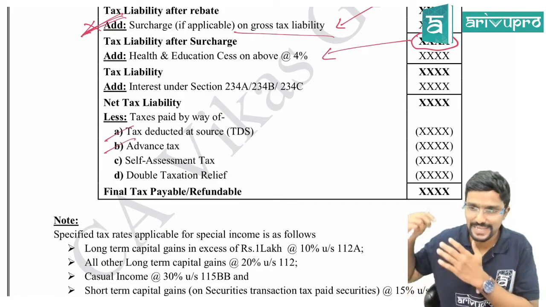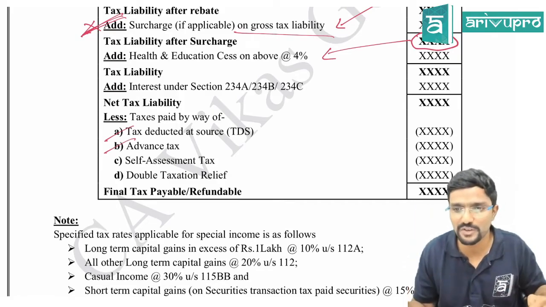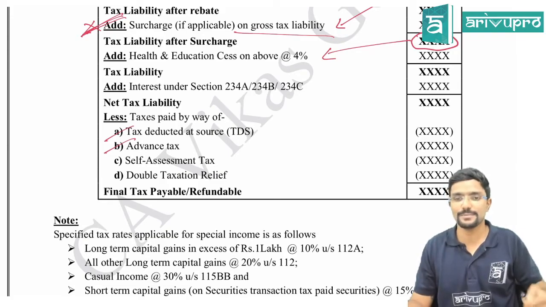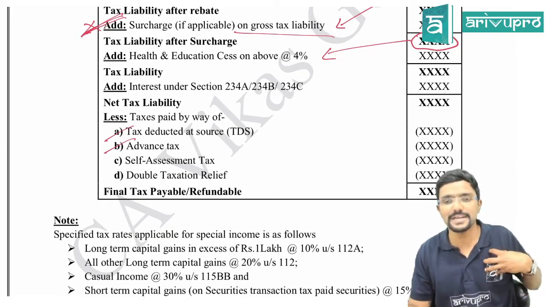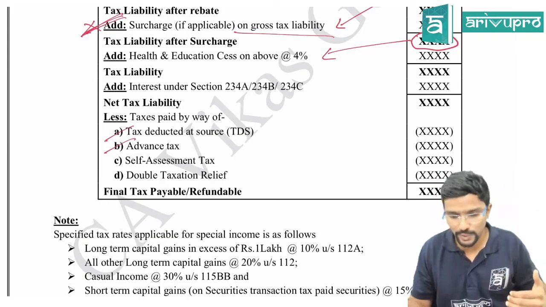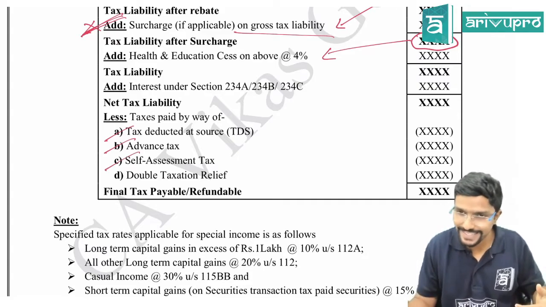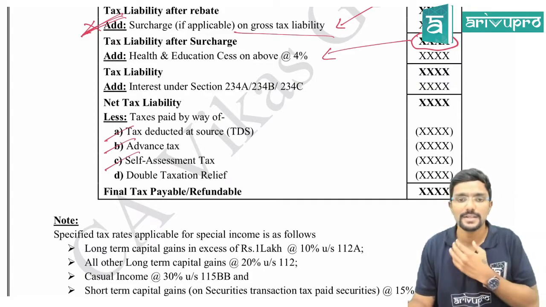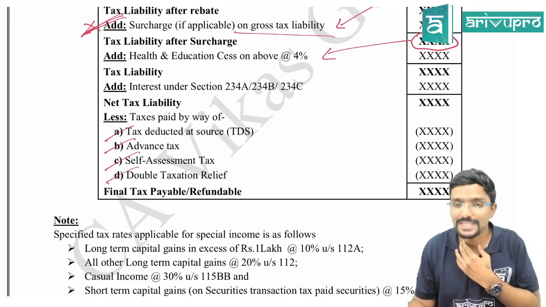Sir, what is advance tax and all? We will understand. We have a separate chapter for that. Self-assessment tax means I myself have calculated some tax and I have paid it. If there is any amount like that, reduce it from your tax liability. Then last is D, double taxation relief.